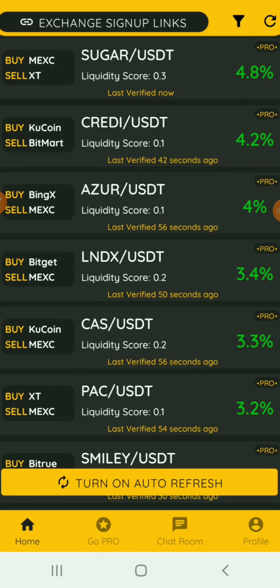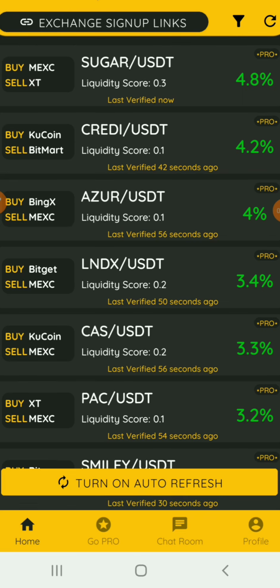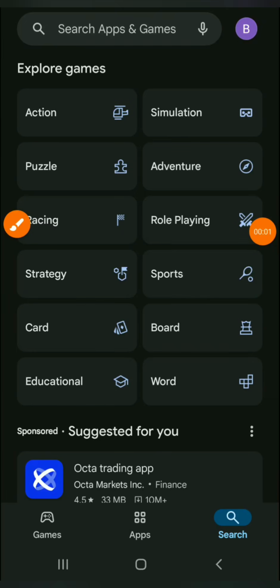All right. So, Hunt. The name of the application is Hunt. This is a revolutionary arbitrage platform that empowers you to exploit price discrepancies across various crypto platforms with ease and precision. You can get Hunt on the App Store if you're using an iPhone, or on the Play Store if you're using an Android.